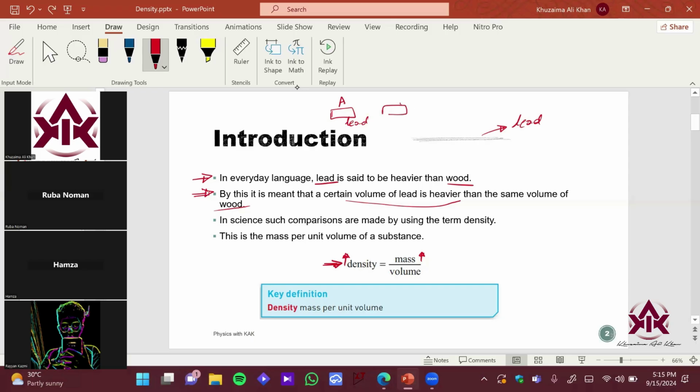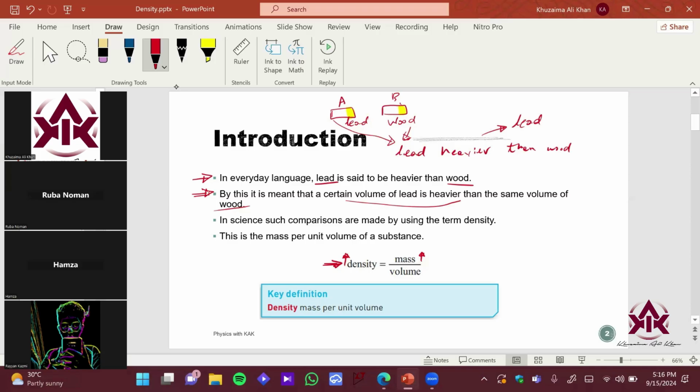Approximately the same, and it is made up of wood, right? So this layman statement says that this section of the lead is heavier than this section of the wood, so it makes the overall lead heavier. It says that lead is heavier than wood, right?